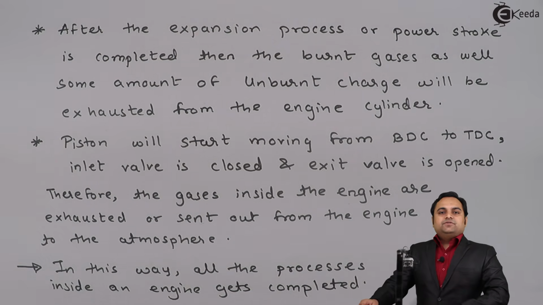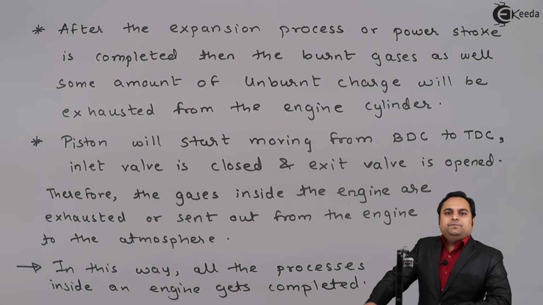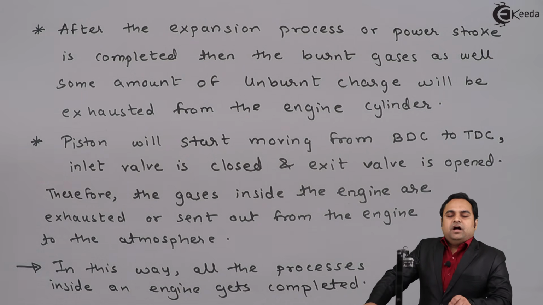So here in this video we have seen what is meant by a gas and how the processes are taking place inside an engine, so that we can understand gas power cycles in a better manner.